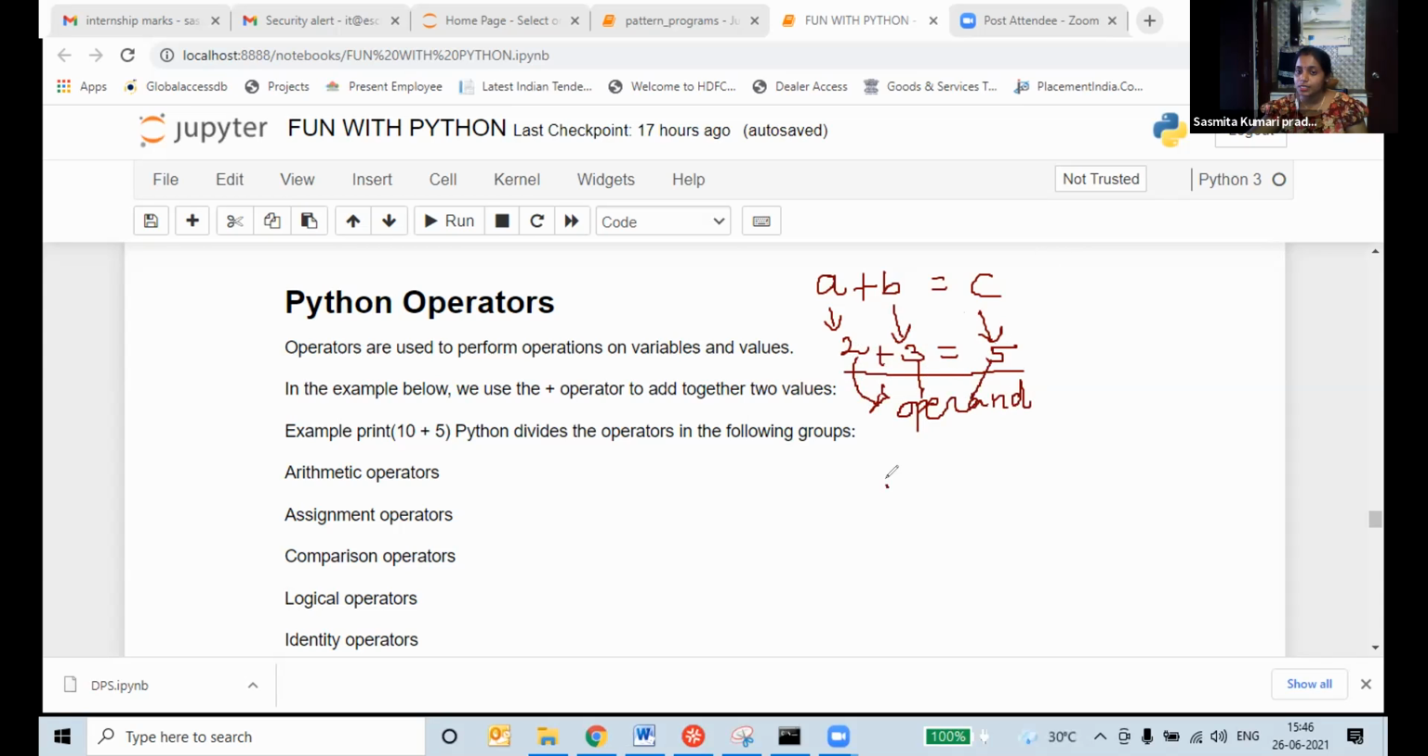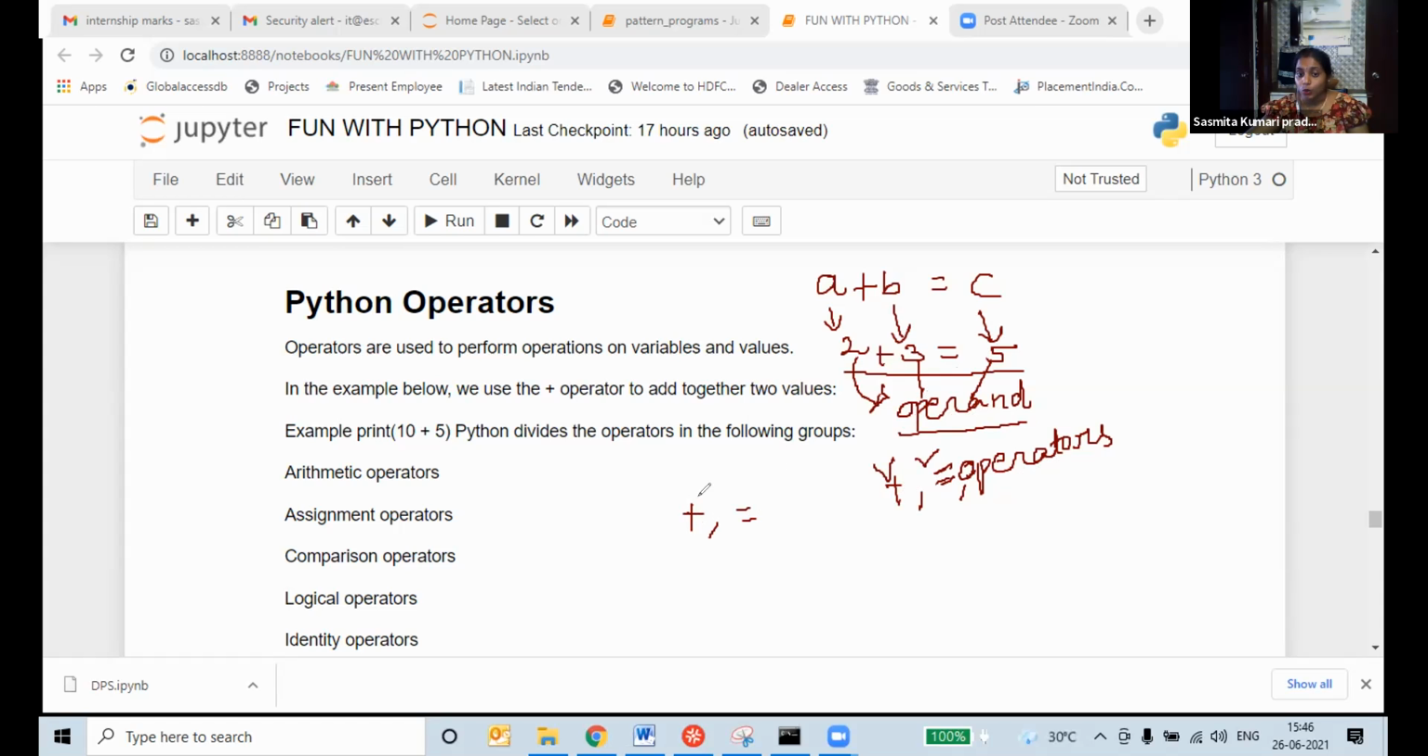Here plus and is equal to, these both are operators. Now I will tell you what is an operand and what is an operator. I told you 2 is an operand, 3 is an operand, 5 is an operand, and plus and is equal to are operators. Now we will learn what these plus, is equal to and all are.